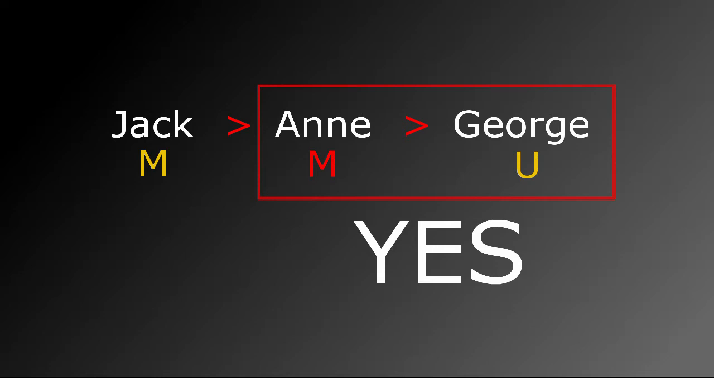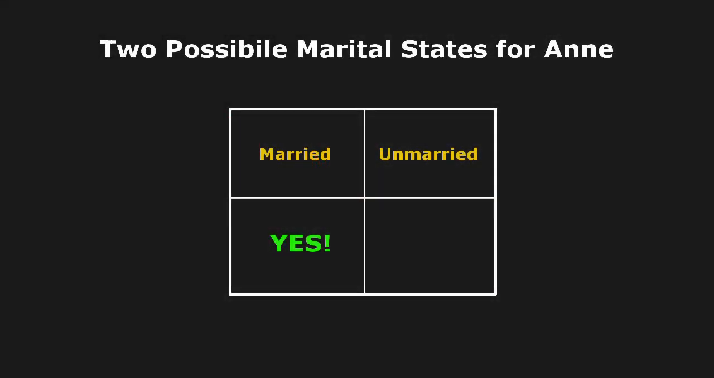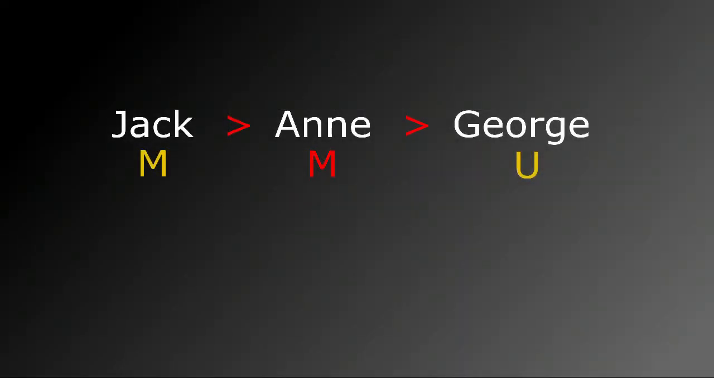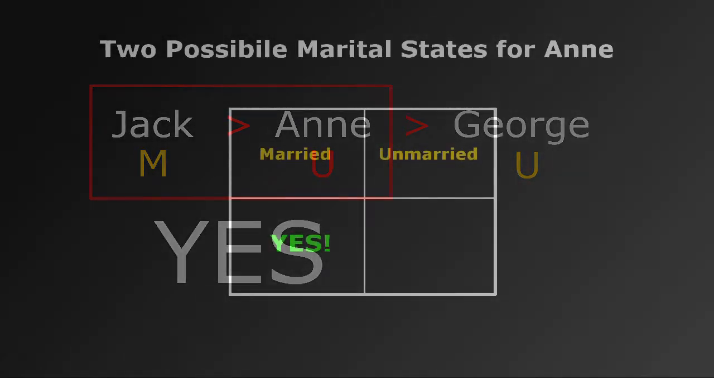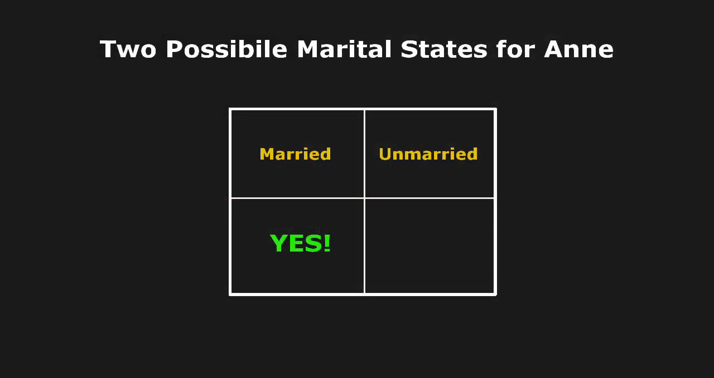Remember, there are only two possible marital statuses for Ann, married or unmarried, so let's consider the case in which she is unmarried. We'll replace that M under Ann's name with a U for unmarried. And here we see right away that married Jack is indeed looking at unmarried Ann. That would give us a yes in this scenario too. So here are the two things we've learned. Number one, if Ann is married, then the answer to the problem is yes. And number two, if Ann is unmarried, then the answer to the problem is yes.